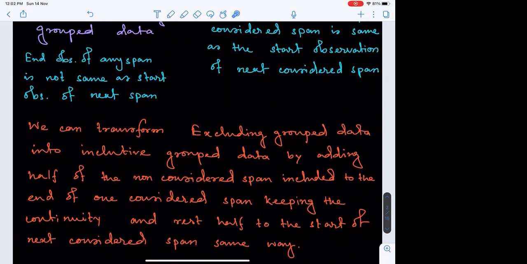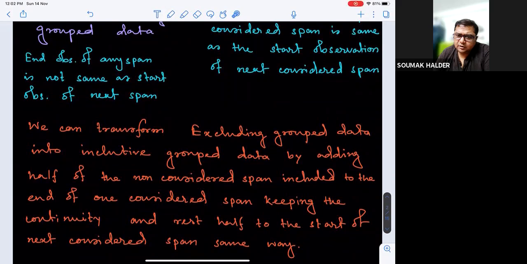Inclusive and including data both mean the same. Basically, if the end of one considered span is the same as the start of the next one, then it is including the terminal data.